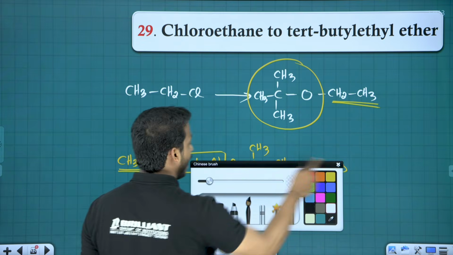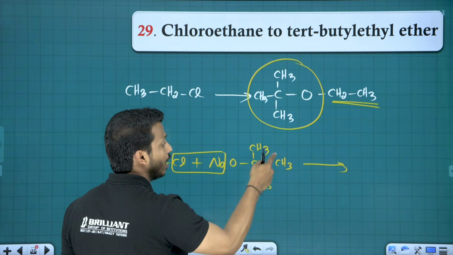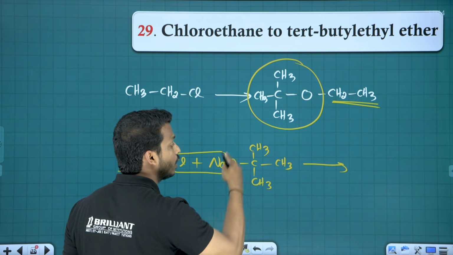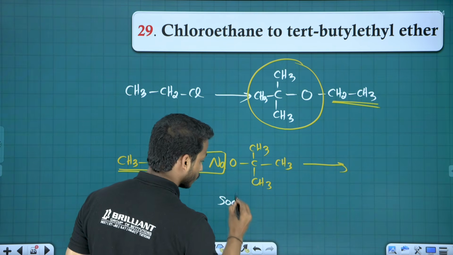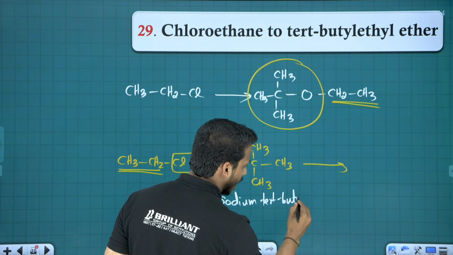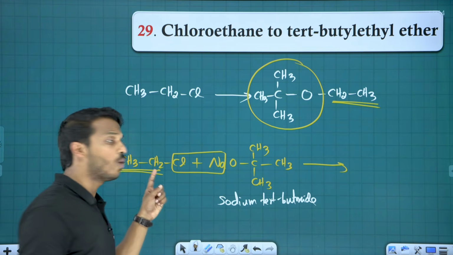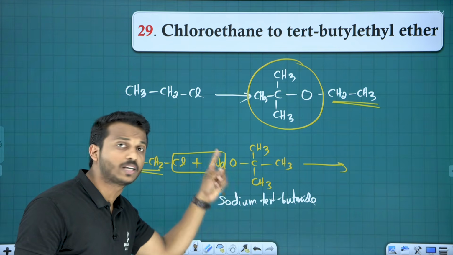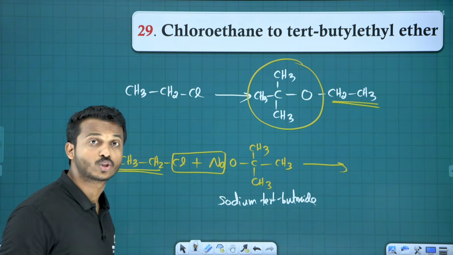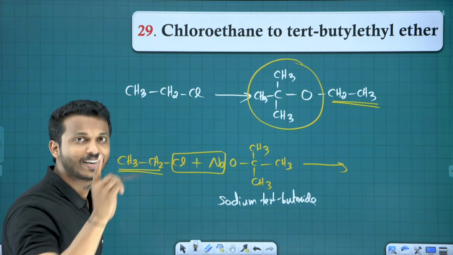What is NaO with tert-butyl, with the oxygen, called tert-butoxide. So this is called sodium tert-butoxide. Okay. So when haloalkane react with the sodium tert-butoxide, this NaCl cut and you will get the ether. This is called Williamson ether synthesis.